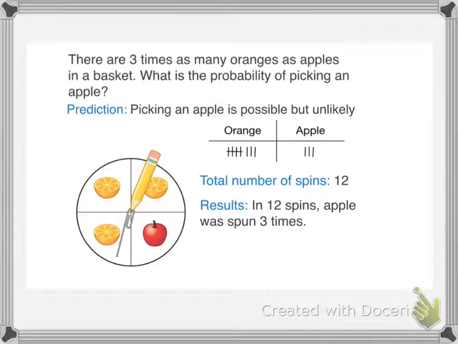So out of the total number of spins, which was 12, we only spun apple 3 times, which represents us only choosing an apple 3 times from the basket. In this case, our experiment has shown that our prediction is correct. Picking an apple is possible, but it's unlikely.